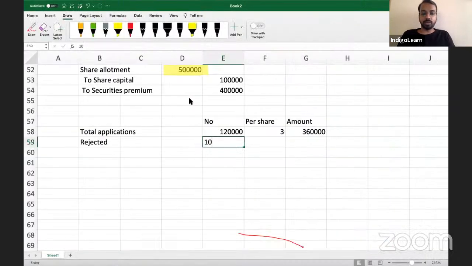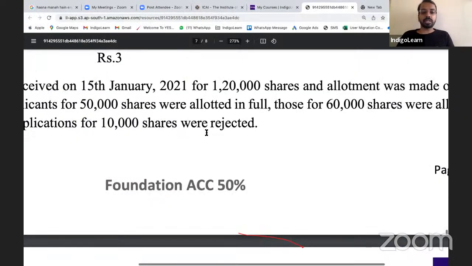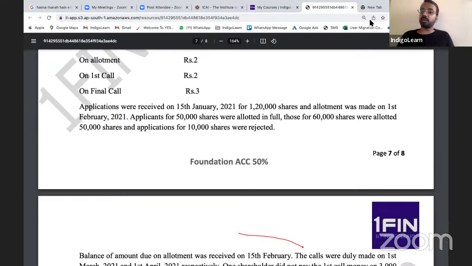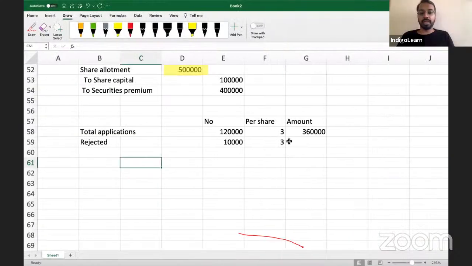Rejected 10,000. When I say 10,000 shares were rejected, what will happen to the amount these 10,000 shareholders have paid? Refunded. So the entire 30,000 will be refunded.